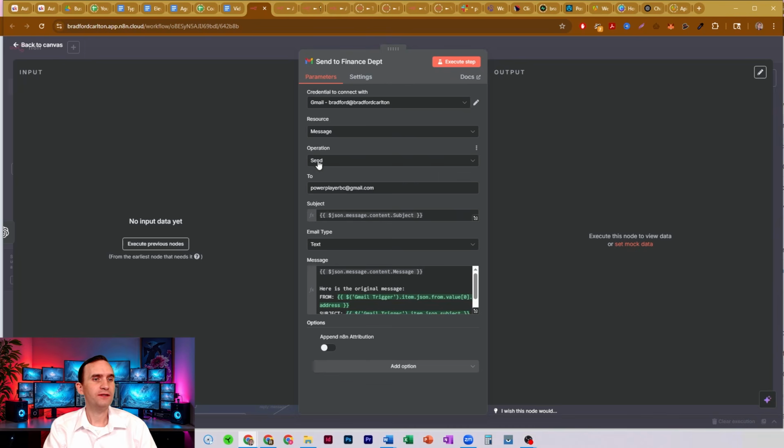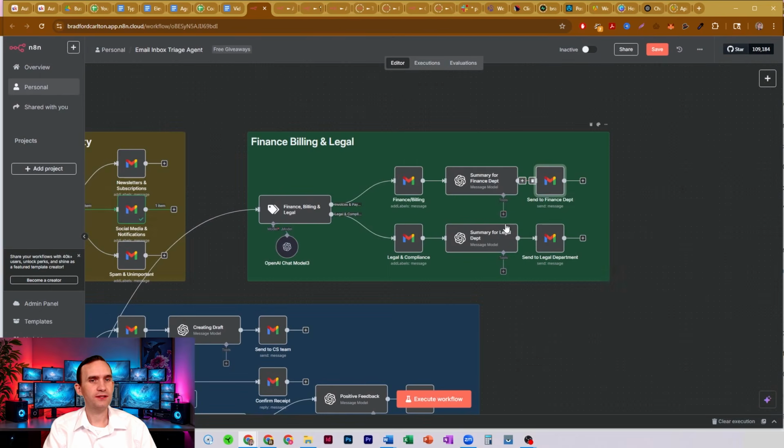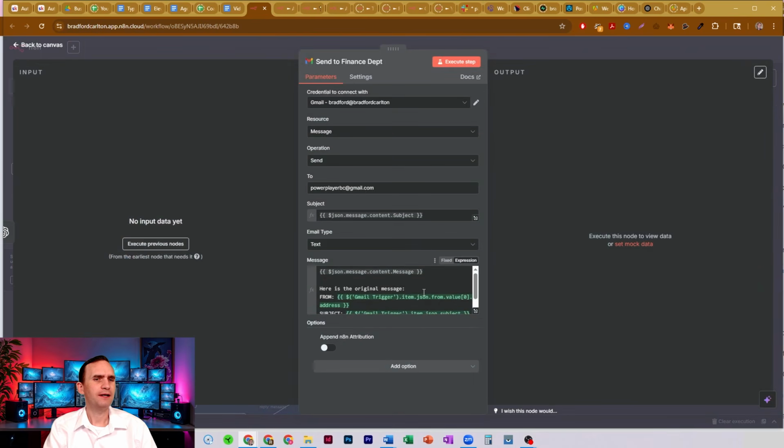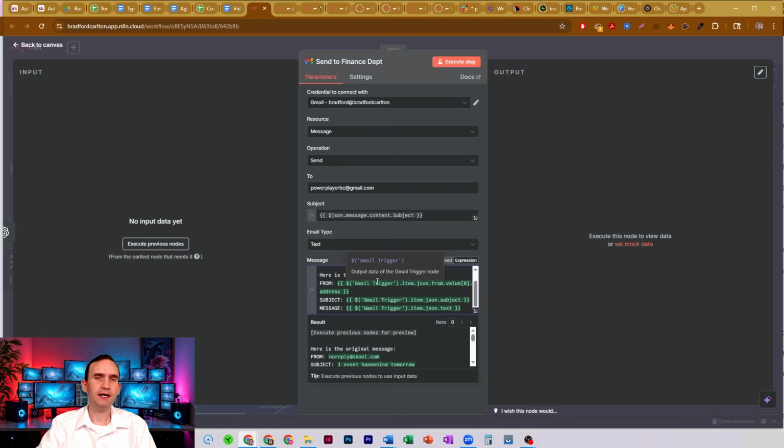Here we have an operation of send using my email credentials with a subject that it creates, and we attach the body of the message, and you'll notice it's supposed to output an item here. I think I might have messed this up a little bit, but it gives us a subject, it gives us a message, and then that gets attached to the email that gets forwarded to us, as well as additional information.